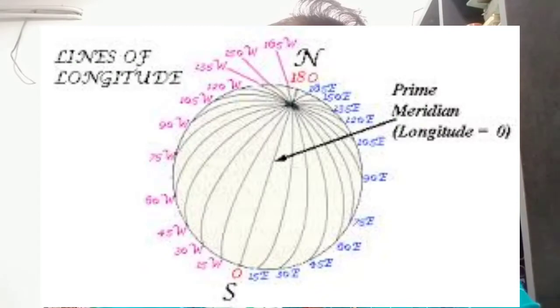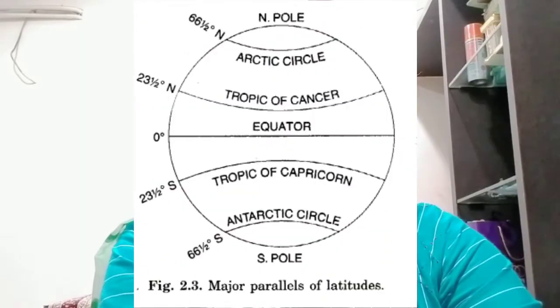The location of a place, the extent of a region and the extent of any linear feature can be described precisely with the help of parallels and meridians. So for locating any river, any road, any continent, any ocean, we should have information about parallels and meridians. So let's see how to use the graticule for locating a place.